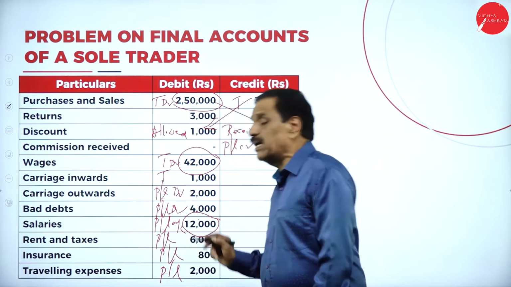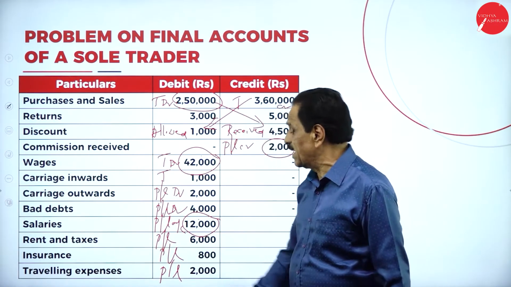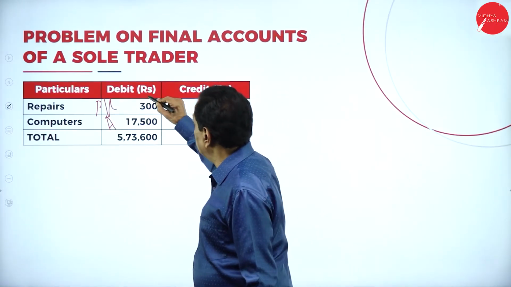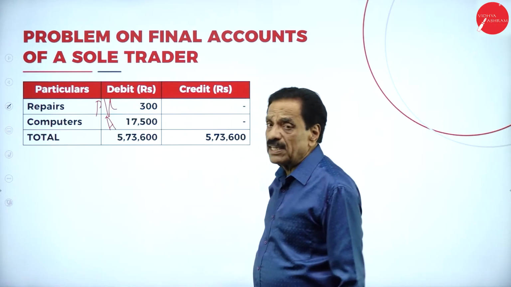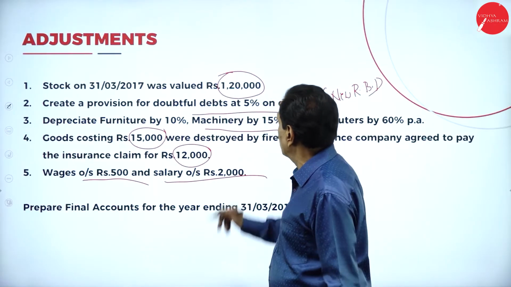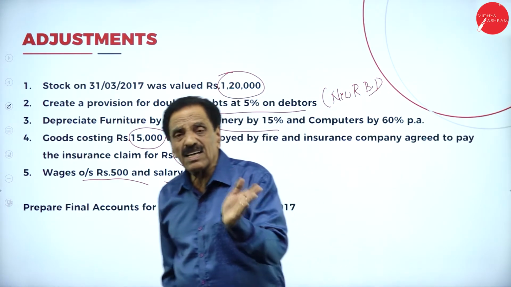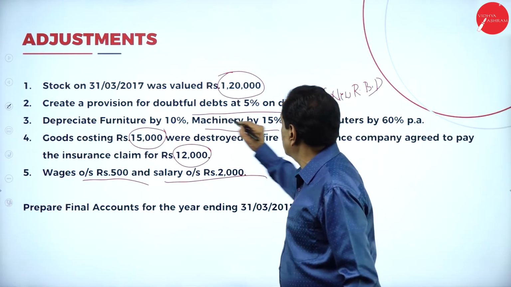Rent and taxes paid how much? 6,000. How much already paid for insurance? 800. How much paid for traveling expenses? 2,000. Repair already paid 300. Computer is an asset. This is 17,500. Adjustment: closing stock 1,20,000 will come on the trading account credit side and the asset side of the balance sheet. Create provision for profit. This is the new RBD.